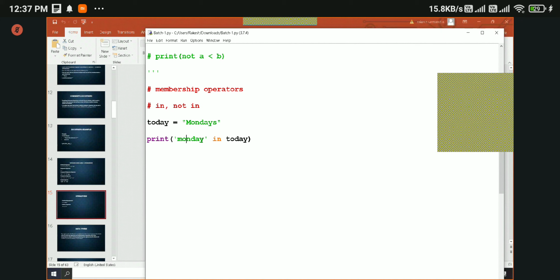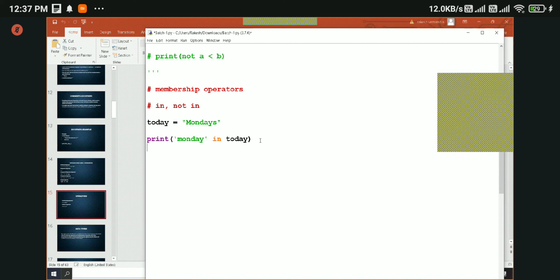That's why it returned false. So basically it is case sensitive. The two Mondays are two different things because one has a capital M and the other doesn't. This is the in operator.